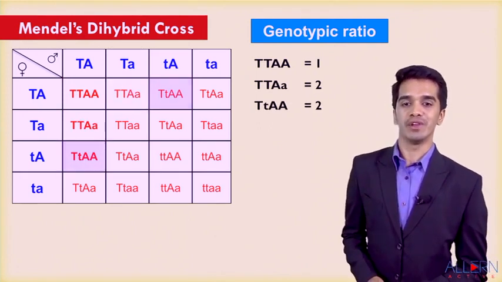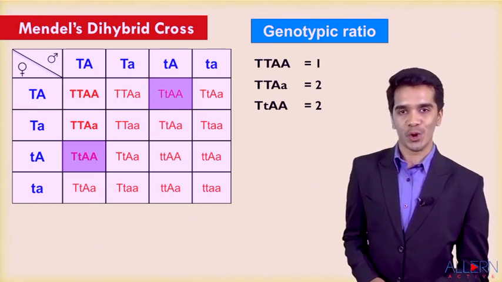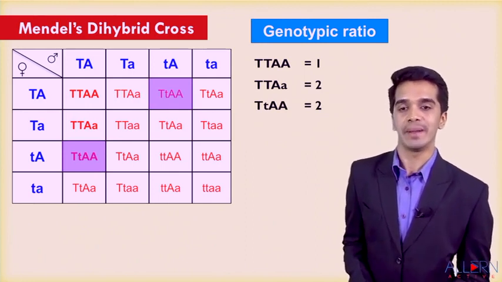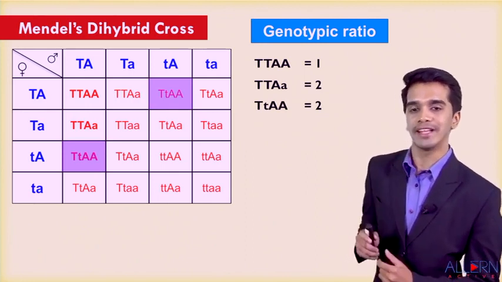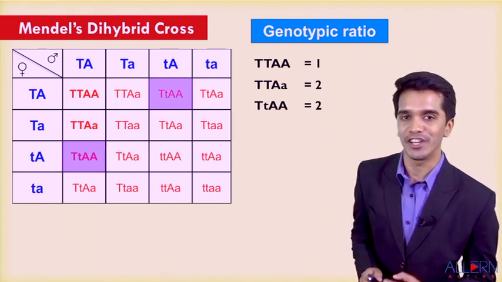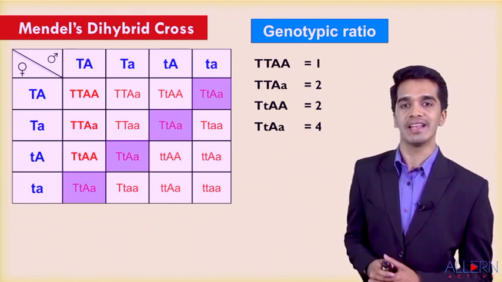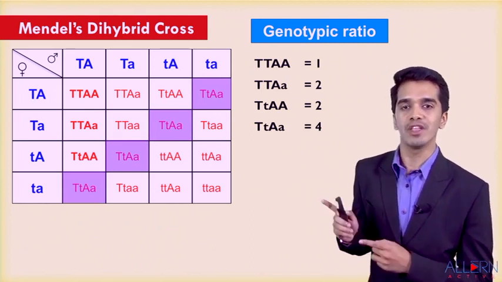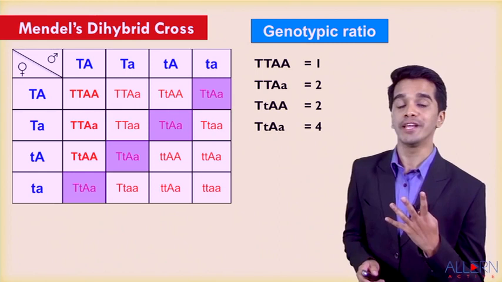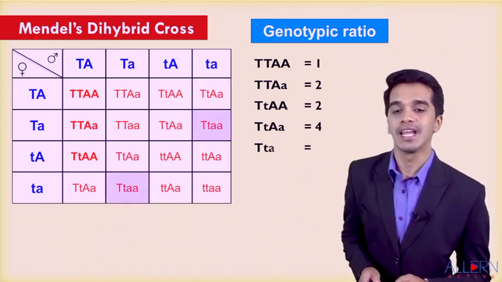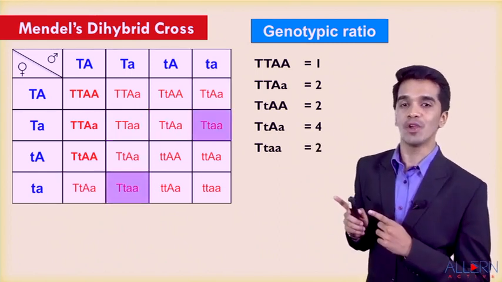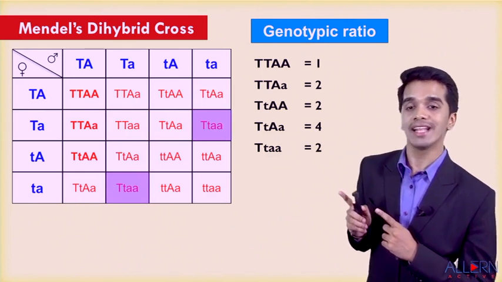The third combination will be capital T, small t, capital A, capital A. If you observe the table, my dear students, there are only 2 combinations. Next will be capital T, small t, capital A, small a. If you observe the Punnett square, how many combinations are there? 4 combinations. And next will be capital T, small t, small a, small a.